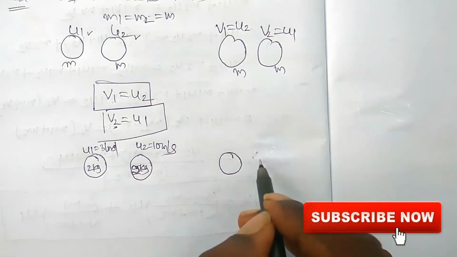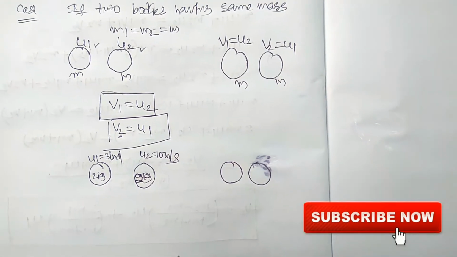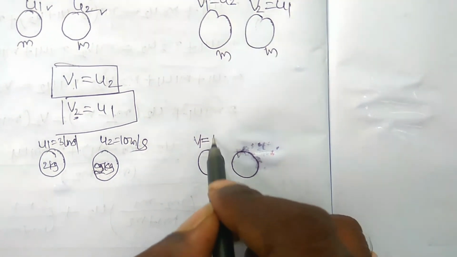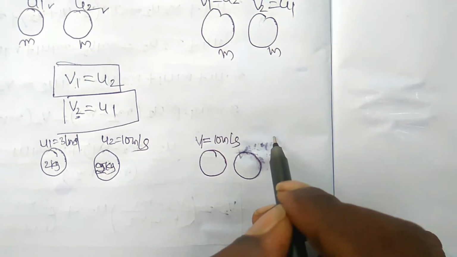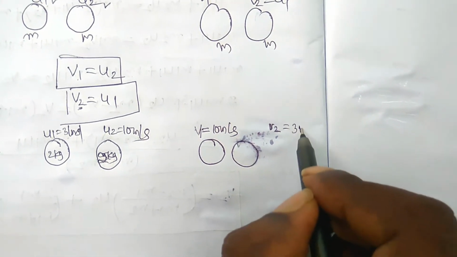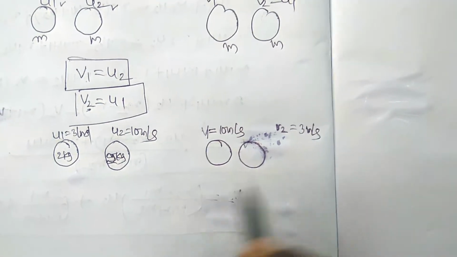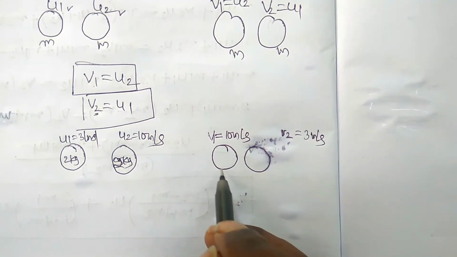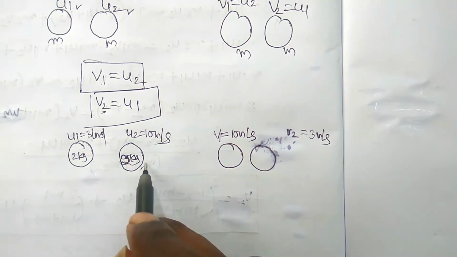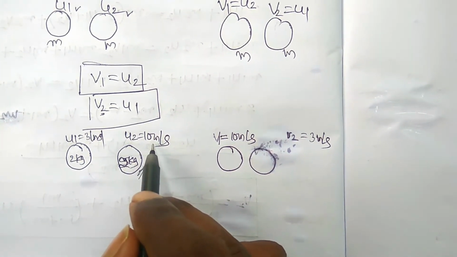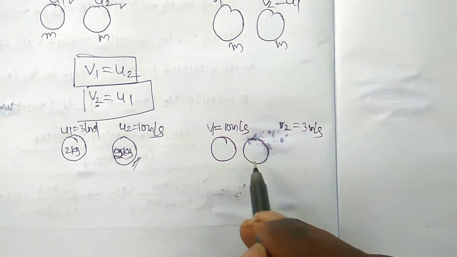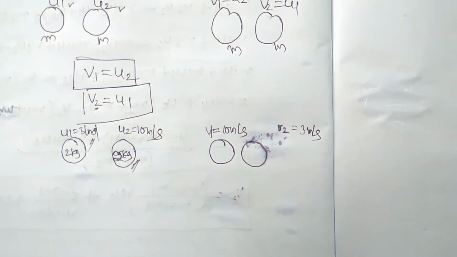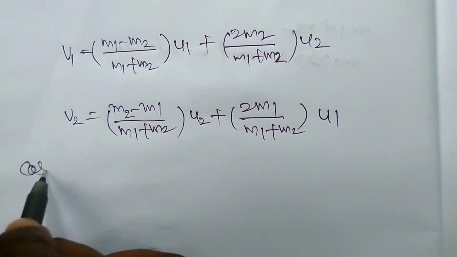After collision, the final velocity of the first body v1 is equal to 10 meter per second here, and v2 is equal to 3 meter per second here. So what is the meaning? It is, after collision the first body is moving with the velocity of the second body. What is the second body velocity? 10 meter per second. And the second body is moving with the velocity of the first body, that is 3 meter per second.